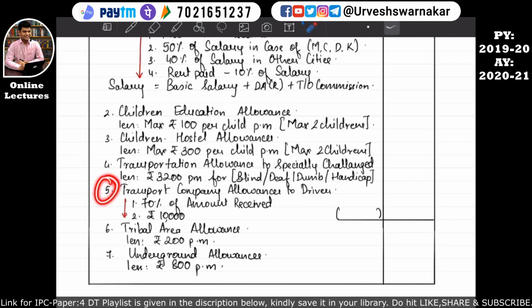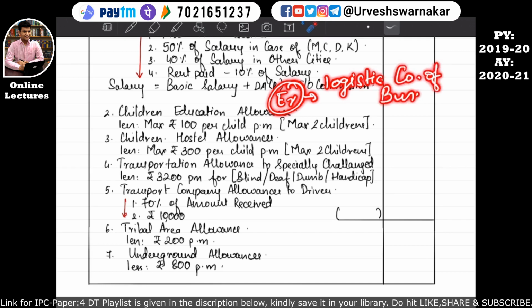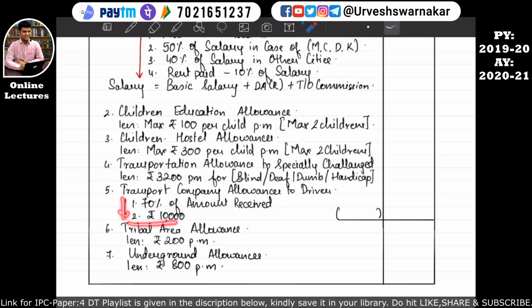So the next point is transport company allowances to the driver. Understand that if an employer is running a logistic company or a logistic business, and such employer is paying the employee the transport allowances, and this employee is a driver, then whatever amount has been received by that driver as transport allowances will be further reduced by this formula, which says that 70% of the amount received as allowances or rupees 10,000, whichever will be lower, will be reduced